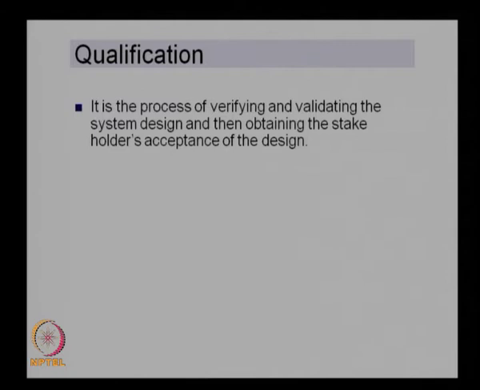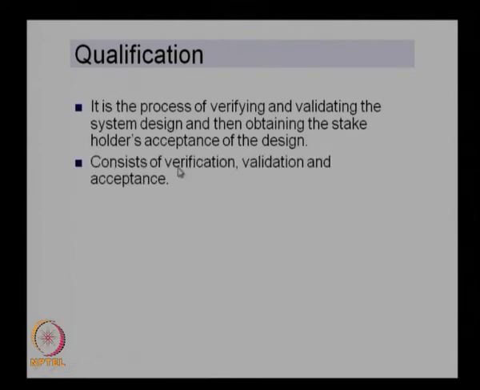So first of all, let us recap the qualification procedure and what qualification is. As we discussed, it is the process of verifying and validating the system design and then obtaining the stakeholders' acceptance of the design. So basically we need to verify and validate the design to ensure that it meets the requirements of the customer, and it involves verification, validation and acceptance.